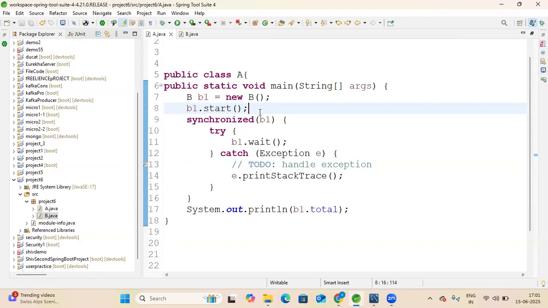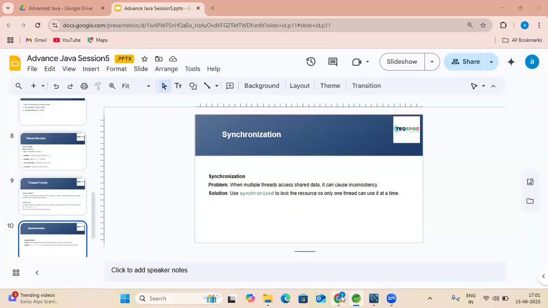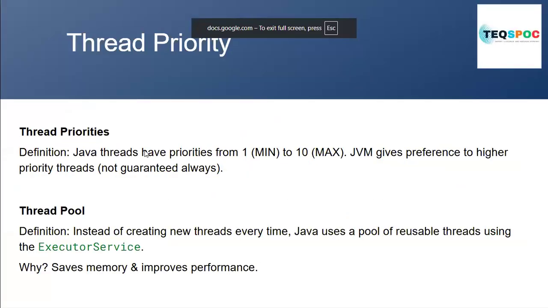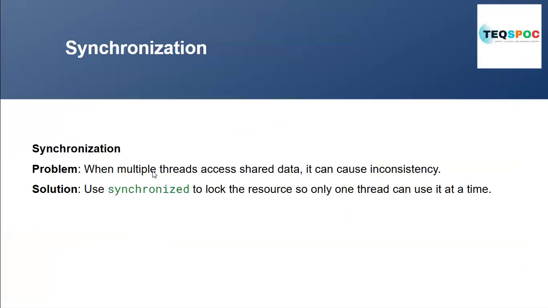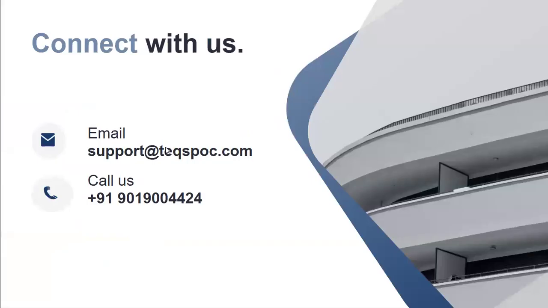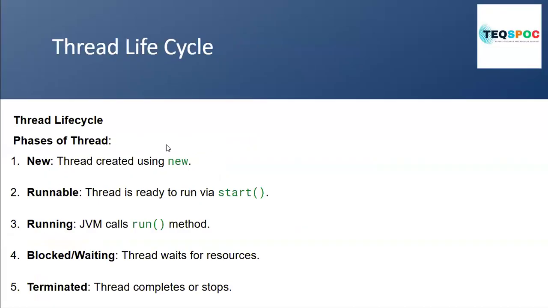Now we have told you the thread life cycle, and in interviews they basically ask what thread priority and the thread life cycle are. What I am telling you is important from the interview perspective. So what happens in the thread life cycle? We start a new thread by extending the Thread class or implementing the Runnable interface. When we start it, it goes to the runnable state, the ready state.